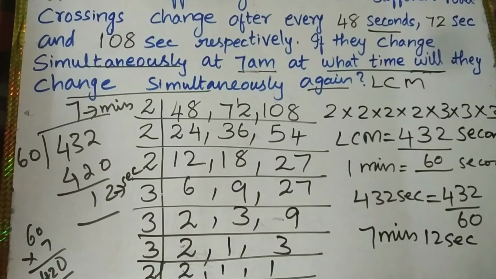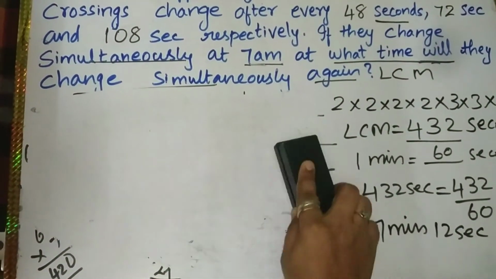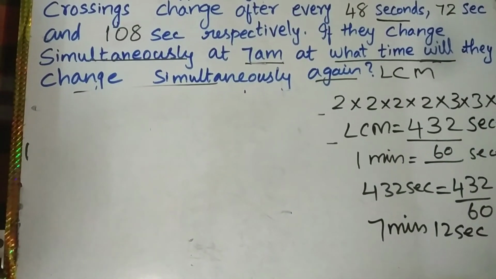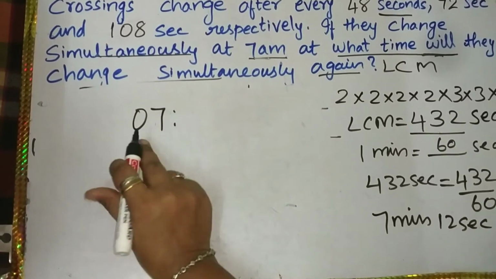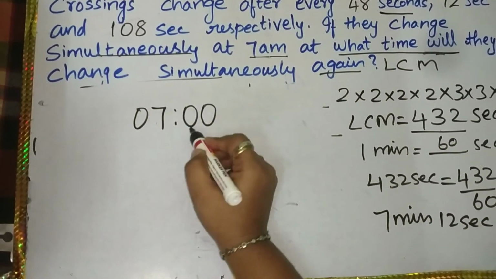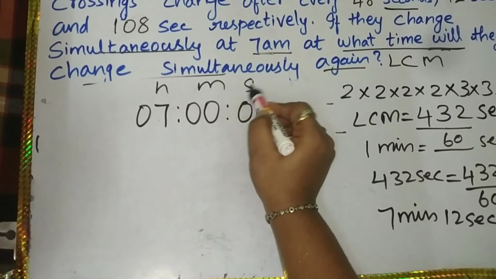So how will you write that? Let me show you. This is the way, right? 7 a.m. means 7 hours, minutes and seconds. Am I right? This is your hours, this is your minutes, this is your seconds.